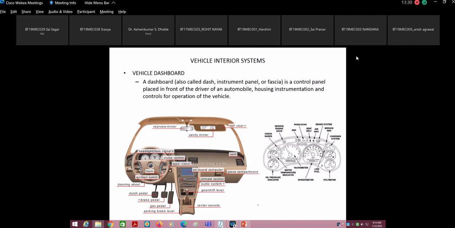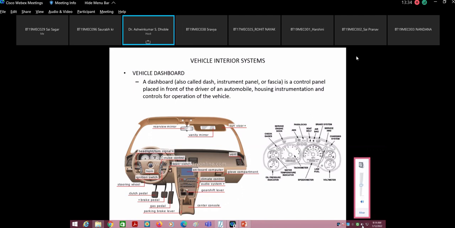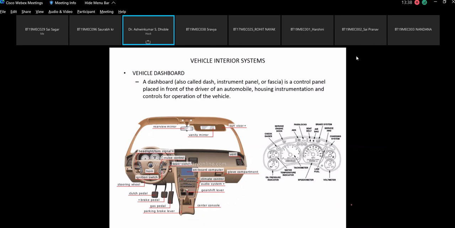Sir, from the water temperature indicator. From water temperature. Okay. Now suppose you put the key in the vehicle, what is the first thing you look at? What will be displayed on the dashboard? Suppose you inserted the key and gave the first turn of the ignition switch, what will you see first on the dashboard? Fuel, sir, meaning how much fuel?